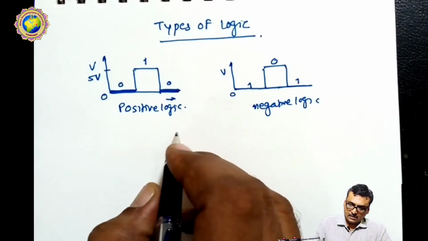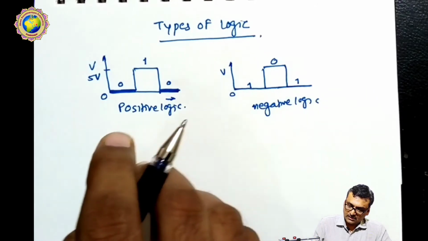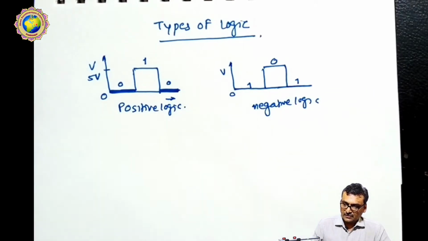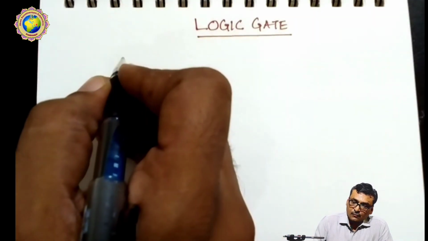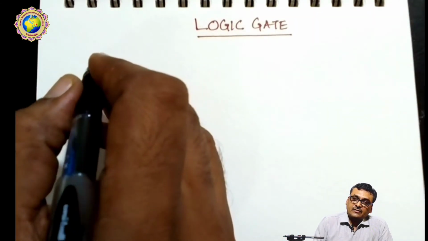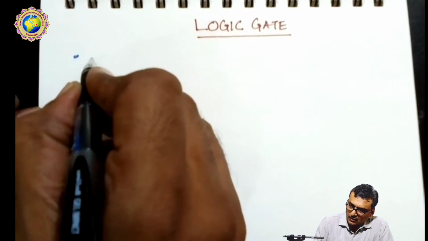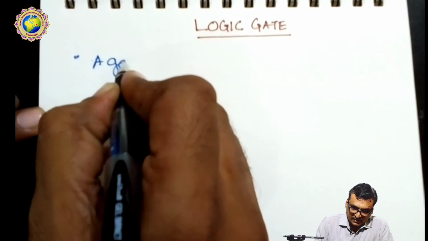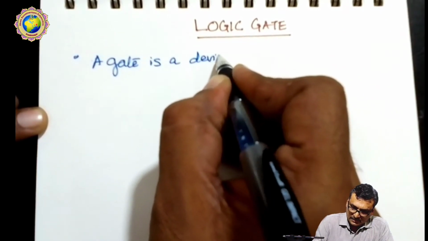So now the next topic is the logic gate. This will be discussed in the next lecture. We discuss the logic gate. Now, what is the meaning of logic gate? We have to first define the gate. Now, what is the meaning of gate? So, a gate is a